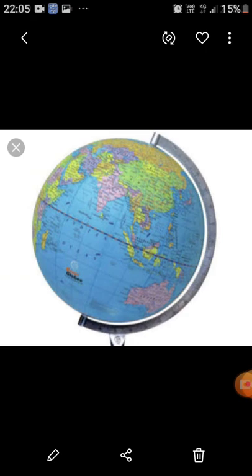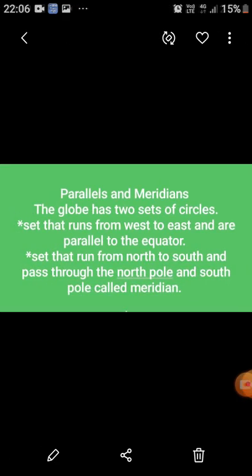For the convenience of study, geographers have developed a small model of the earth called globe. They have made locating a place on the earth's surface easier by drawing imaginary lines on the globe. And these lines are said to be latitudes, longitudes and the equator. We will be studying further about the latitudes and longitudes, but what is the middle part? That is the prominent part which has divided the globe into two equal halves, that is northern hemisphere and the southern hemisphere.